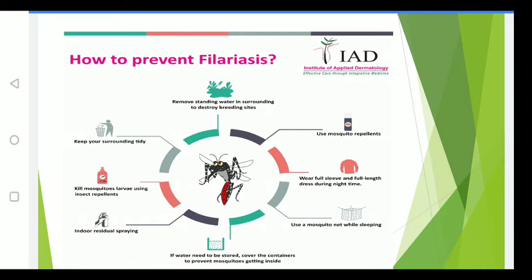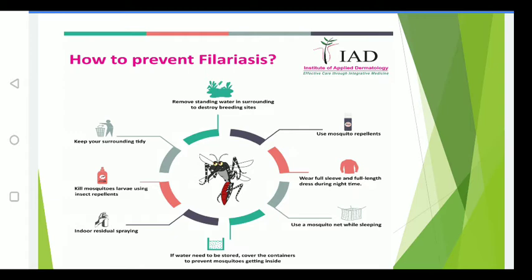First, if there is any stagnation of water, solve the problem by removing the stagnated water. Second, use mosquito repellents to kill the mosquitoes. Before sleeping, we should wear full sleeve and full length dress during the night time. We can use mosquito nets, and indoors we can use residual sprays. And if you are storing water in a container, please close the container properly to prevent the entry of mosquitoes for breeding.